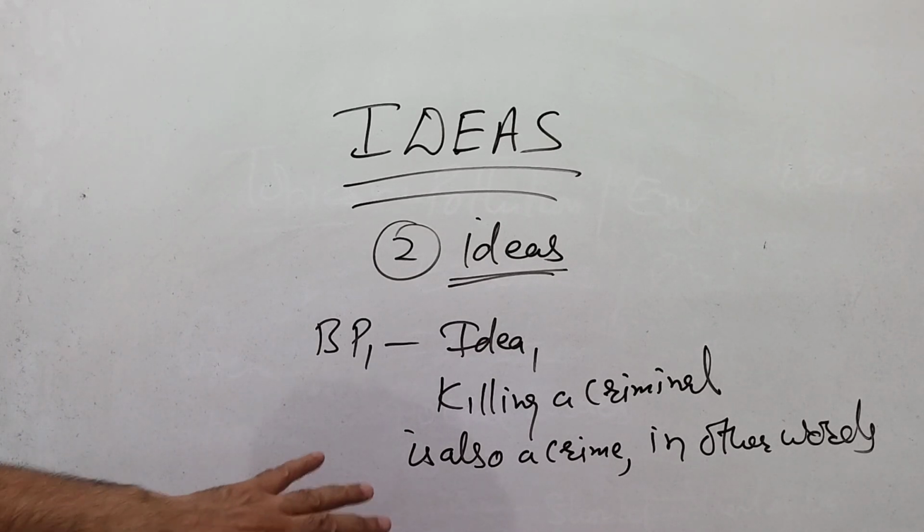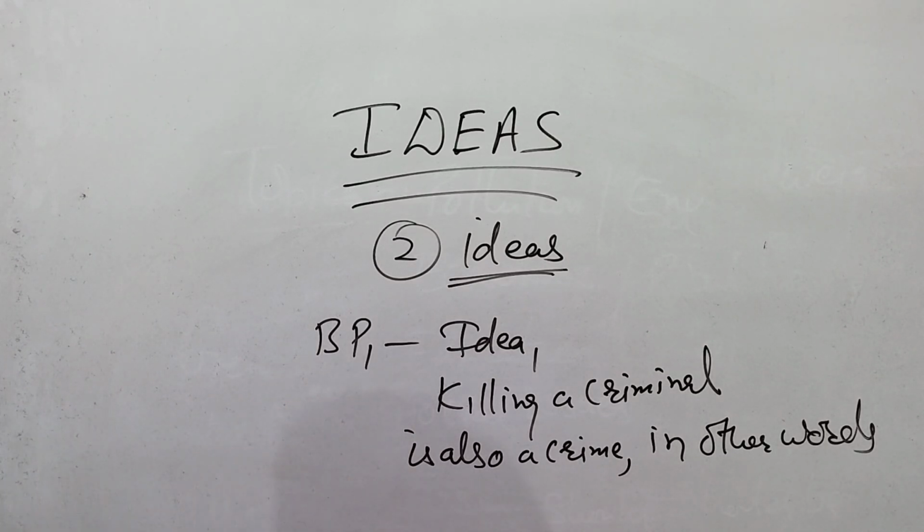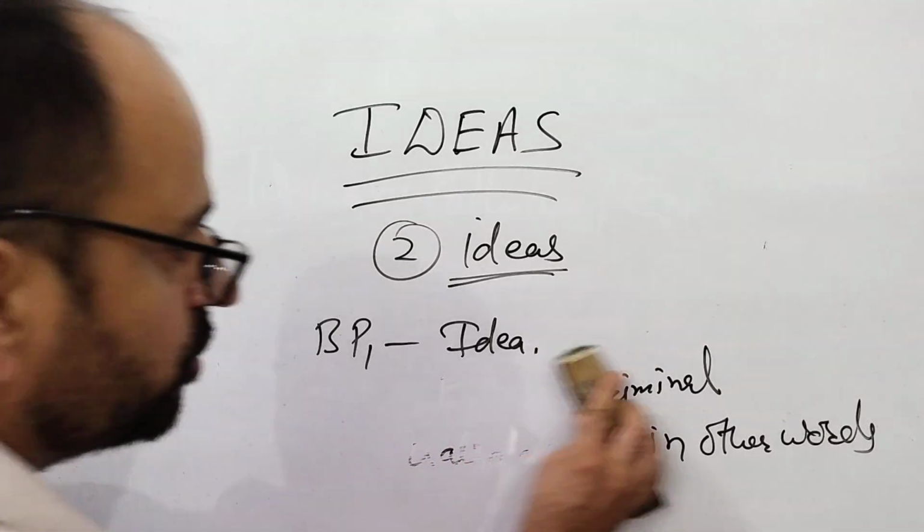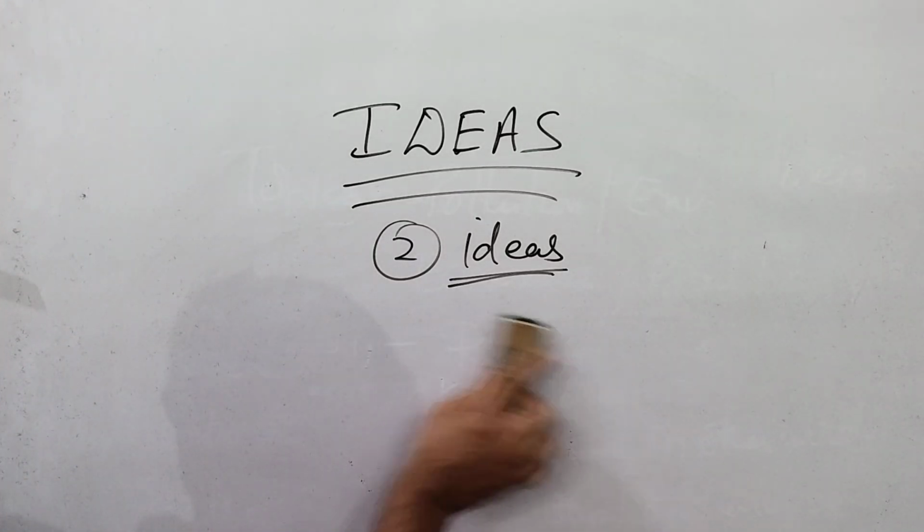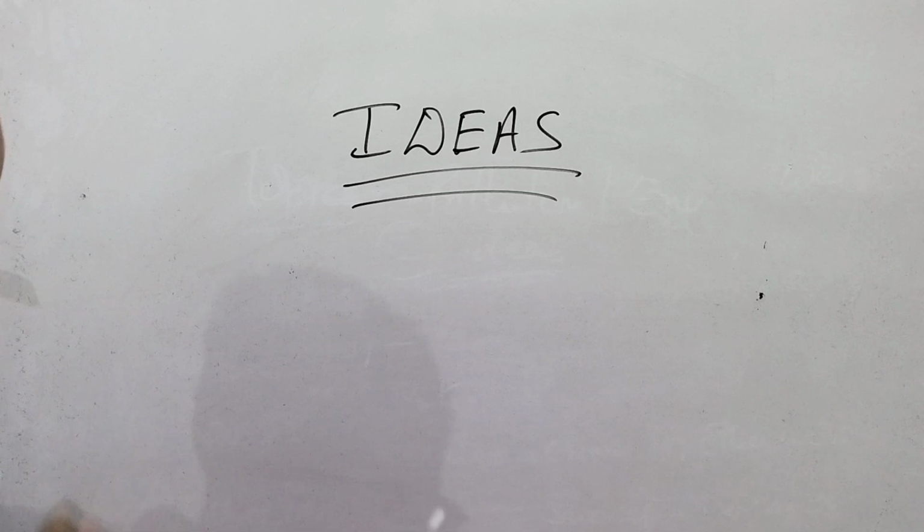Moreover, suppose you give capital punishment to any criminal, and later on it is proved that he was innocent, so you cannot recall that person, you cannot get that person back. So in this way you can explain your idea in the body paragraph. So two ideas are sufficient. Extend your idea, give an example, and close your essay.